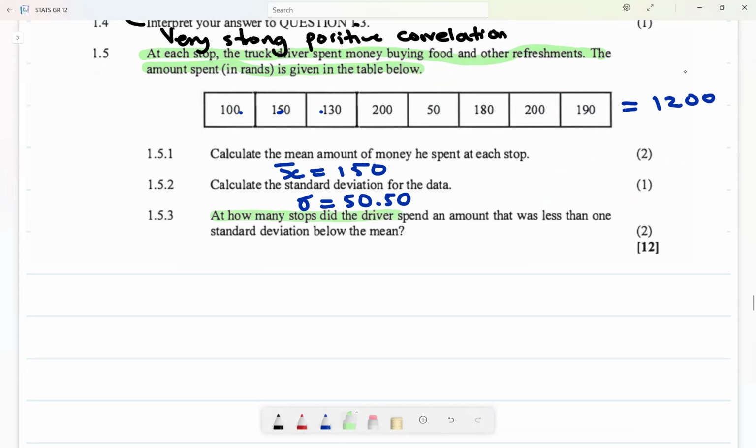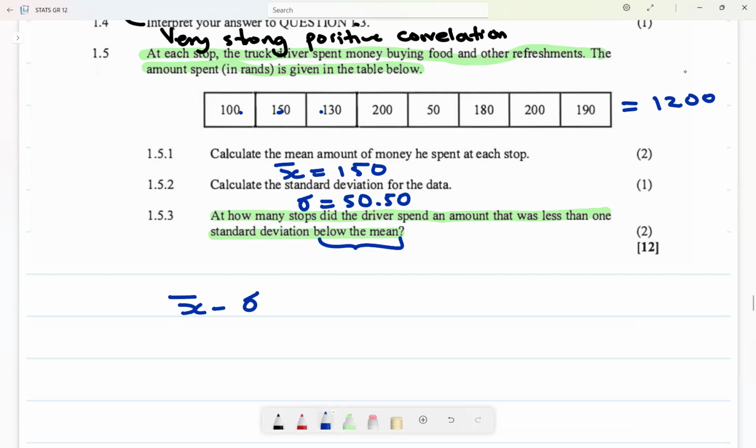At how many stops did the driver spend an amount that was less than 1 standard deviation below the mean? I repeat, at how many stops did the driver spend an amount that was less than 1 standard deviation below the mean? So below the mean, it is this.